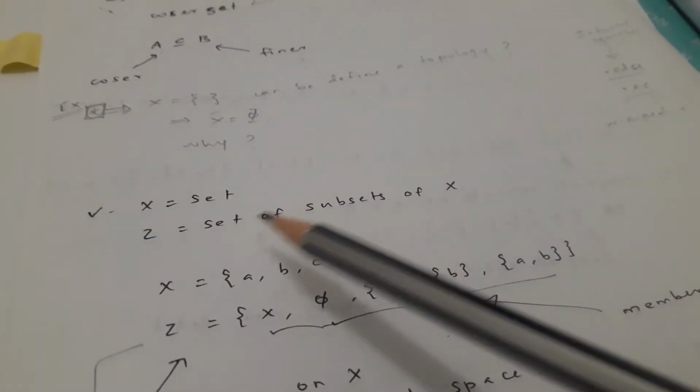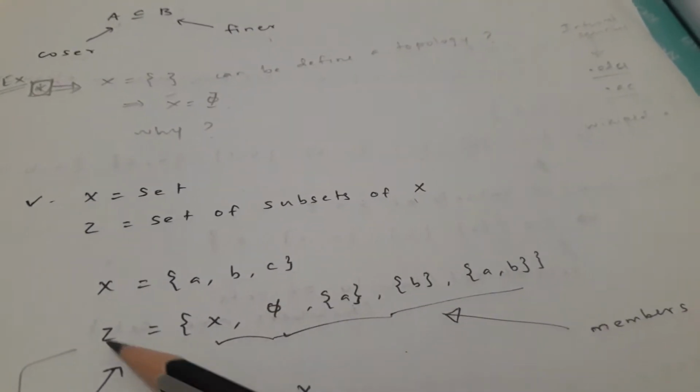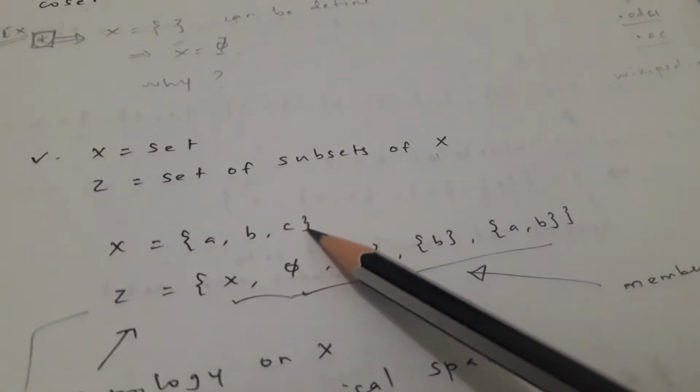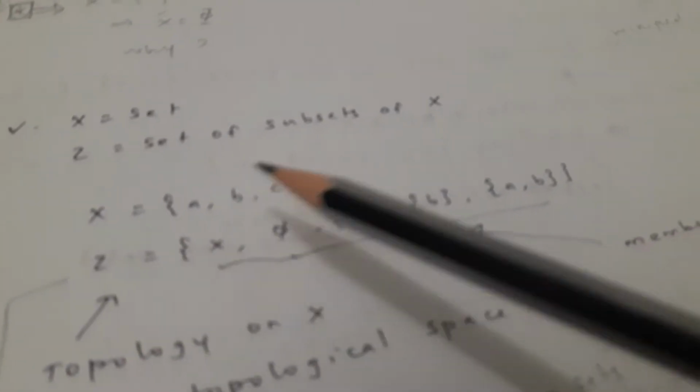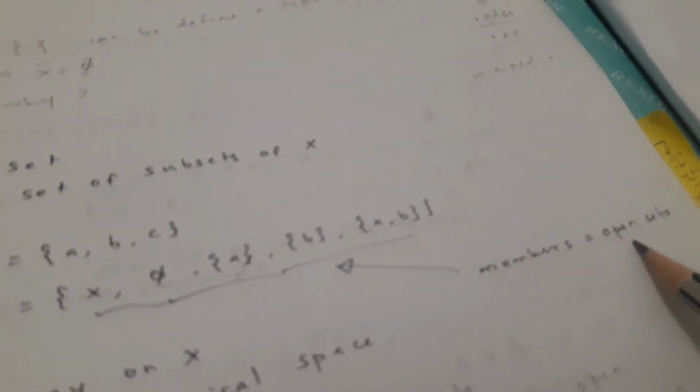So let's see X equal to a set, and tau is the set of subsets of X. Now X equals a, b, c. So tau we can define as X, phi, a, b, and a comma b. So the members are open sets. Let's see whether it is a topology.